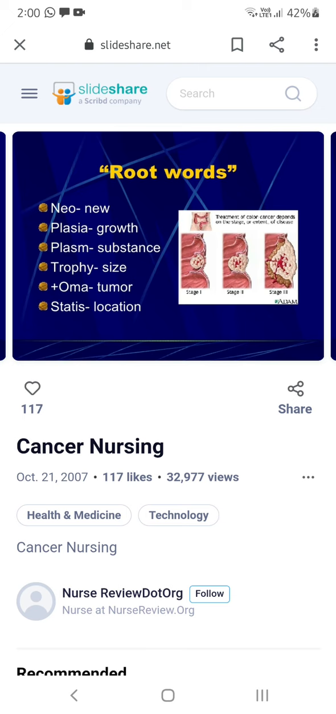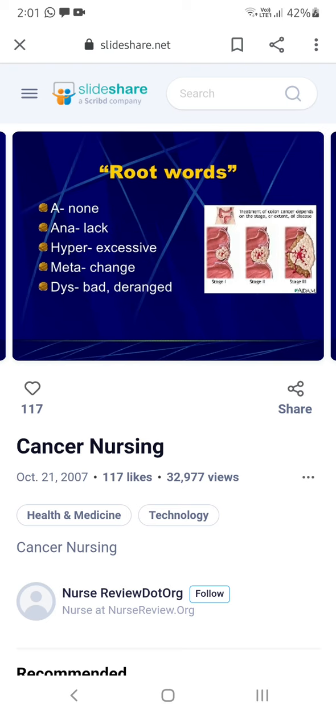The next thing is stasis. Stasis means nothing but confined location. Stasis or status, both are the same. It is related to one region. That means it is confined only to the breast, only to the stomach part, only to the duodenum part, like that. So, the exact location of the tumor.